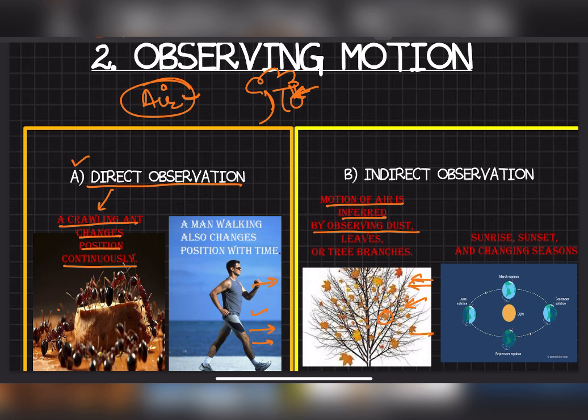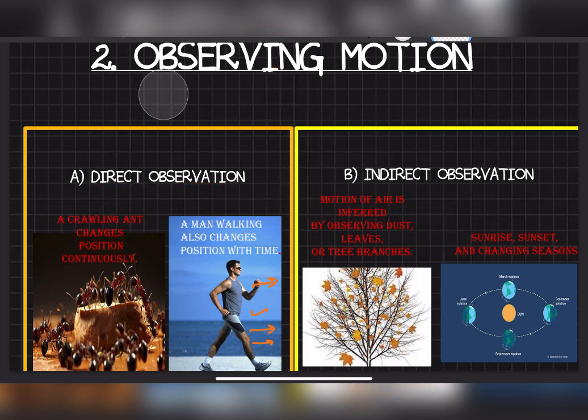Another thing, if it is windy, if air is moving, then you'll see dust coming up. You'll see it is very dusty. Or you'll see the leaves of the tree or tree branches start moving. So looking at that, you can say air is flowing, air is moving, it is windy outside. Okay. So another way,